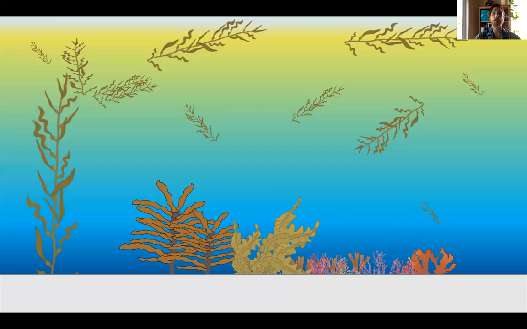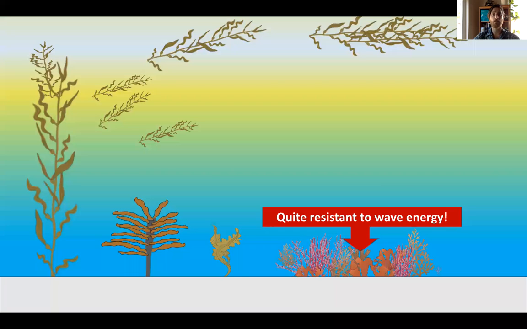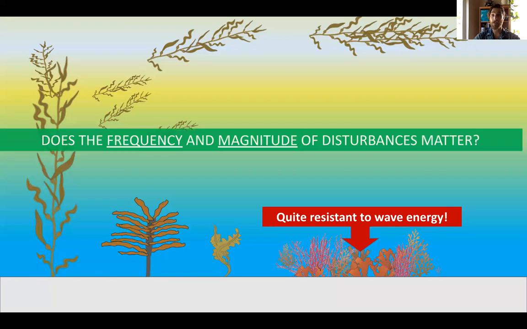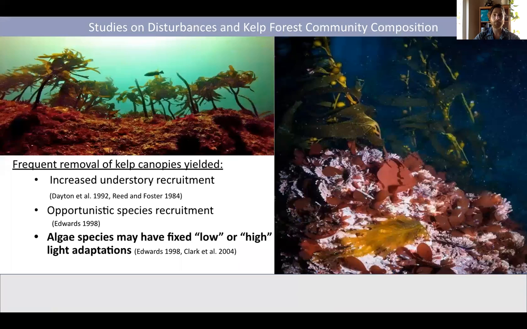Well, we can have a weak disturbance event roll through the system and remove wave-susceptible species such as the canopy-forming layer, but leave most other species intact. Or we can have a stronger event roll through the kelp forest and remove many individuals throughout these layers. However, red algae have been observed to be quite resilient to storm events. So, does making the distinction between the frequency and magnitude of storms matter?